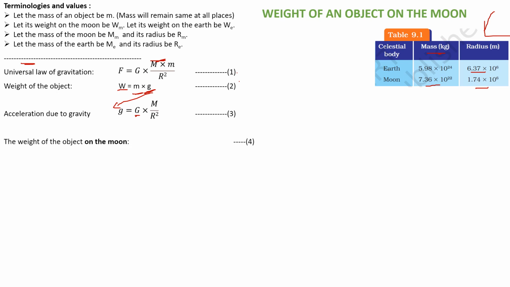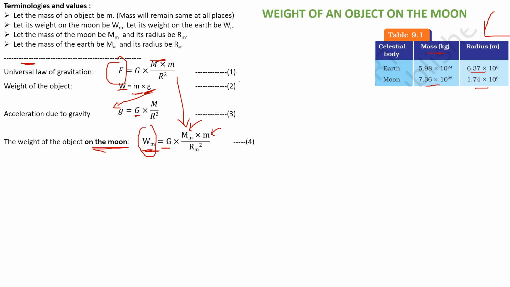Then let's calculate the weight of the object on the Moon, and of course the weight of the object on the Earth. Let's go with the Moon first. The weight of the object on the Moon, Wm, is equal to G into Mm, the mass of the Moon, into m, the object's mass, which will not change.